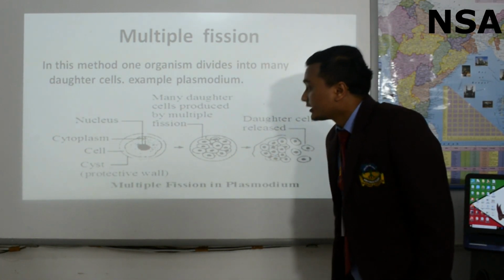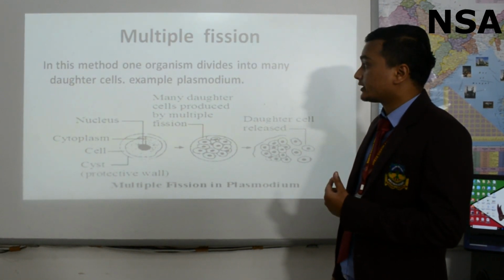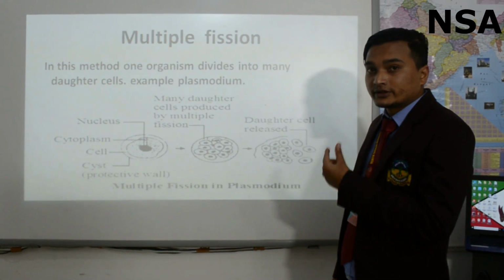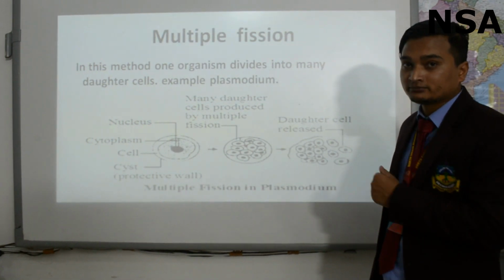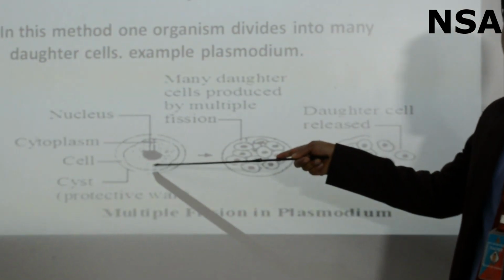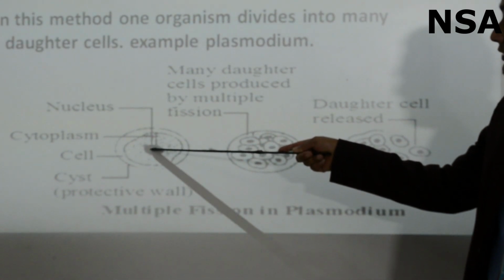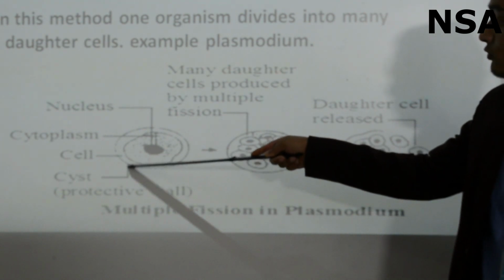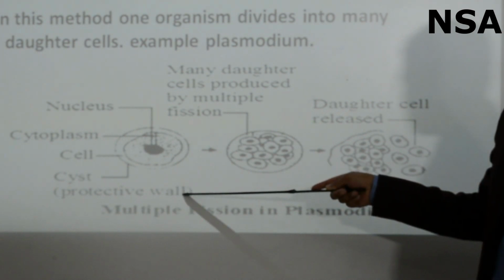Multiple fission. In this method, one organism divides into many daughter cells. Example, Plasmodium. Now we are going to discuss multiple fission in Plasmodium with the help of a diagram. As you can see, this is the parent Plasmodium cell, and this is our nucleus, the remaining is our cytoplasm, and this outermost is our cyst or protective wall.